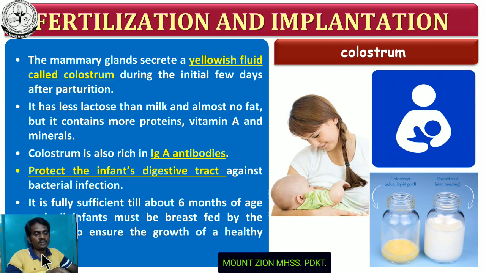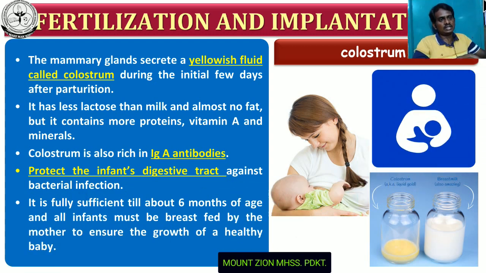So colostrum is nothing but a fluid secreted by the mammary gland during the initial stage of the lactation period. And what is the significance of this colostrum? This has less lactose than the milk and almost no fat.